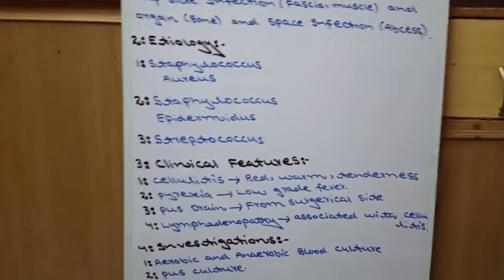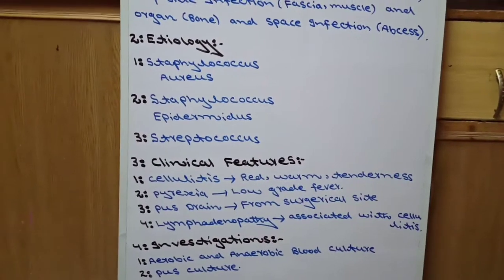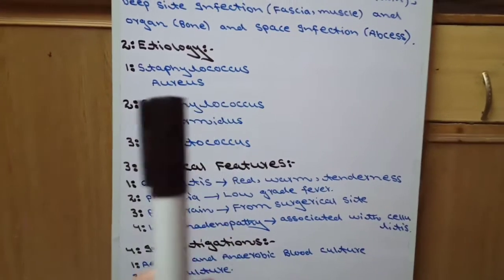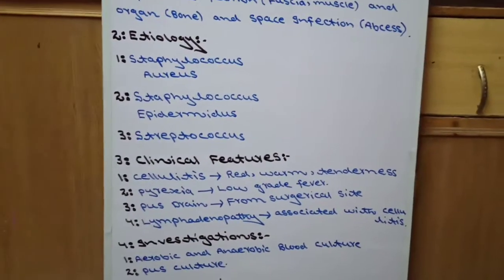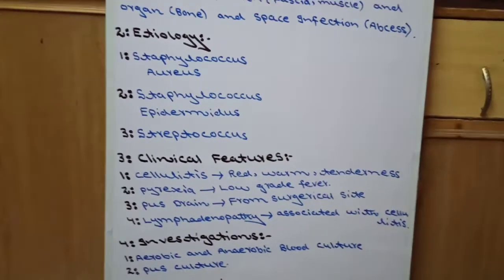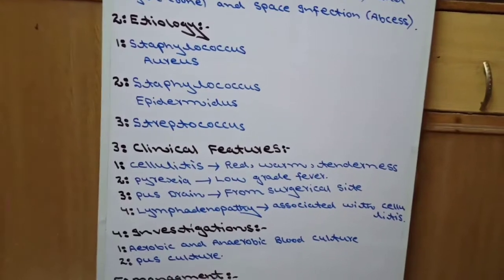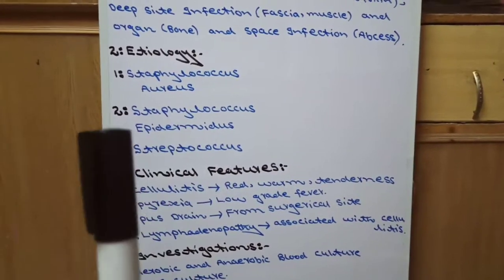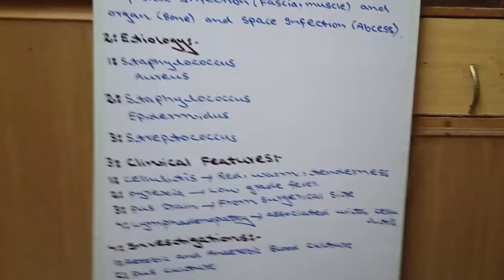And in Staphylococcus, two major groups are responsible. Number one is Staphylococcus aureus, in which methicillin resistant Staphylococcus aureus is also involved. Second is Staphylococcus epidermidis.